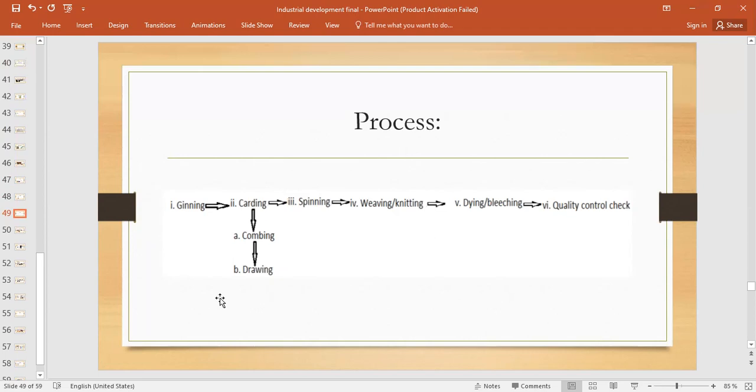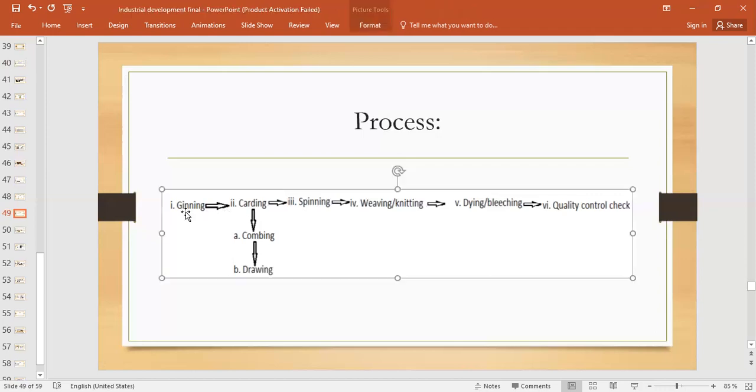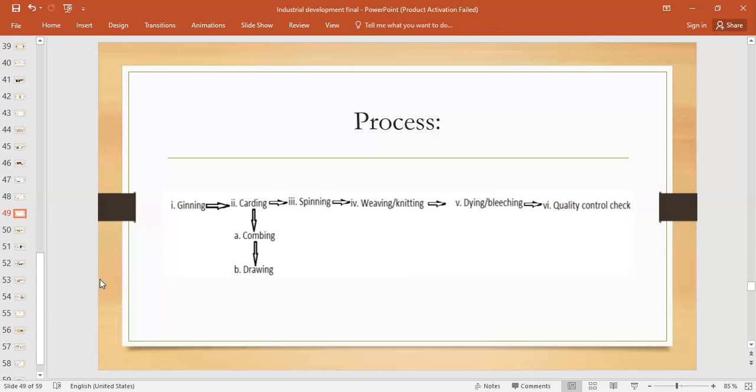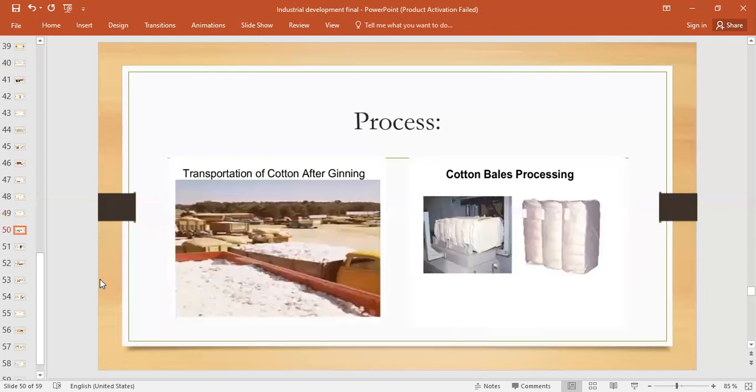Okay. Then when the seeds are separated, the next process is carding, right? First, let me explain the ginning, where the seeds are separated. And then after separation, these are first collected or packed in the form of packs. Those are called cotton bales, right? And then they are sent to the cotton textile industry.